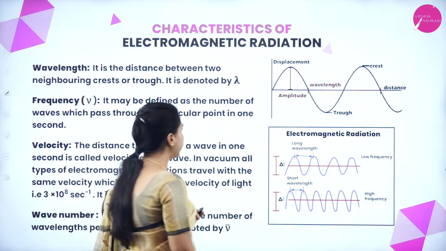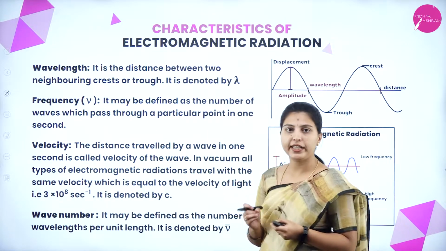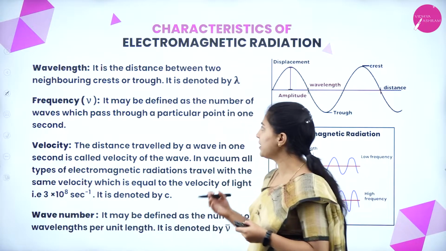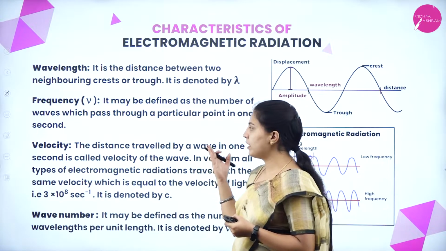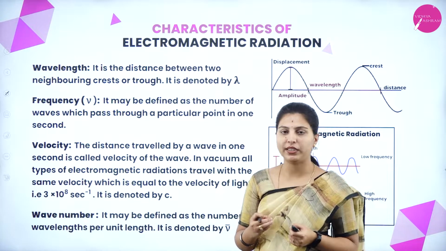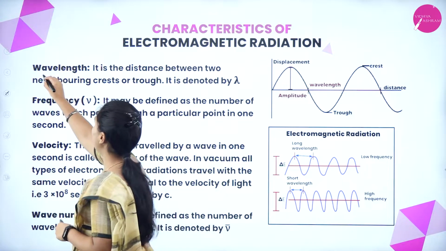Next, we will see characteristics of electromagnetic radiation. What are the characteristics of electromagnetic radiations? There is wavelength, frequency, velocity and wave number. So, we will see one by one here. First, we will see the wavelength.